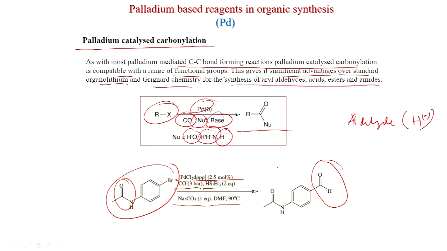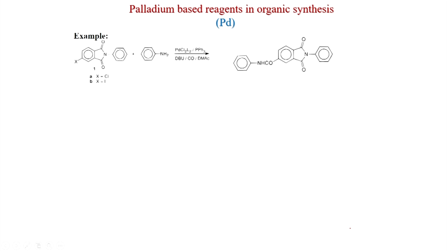So, now this CHO is there. So, the carbonyl is coming from the carbon monoxide, this hydride is coming from HSiEt3. So, this is another example, like here thalidomide with a substituent is there and there the amine is the nucleophile and carbon monoxide of course is present with ligand triphenylphosphine, DBU is the base, then you get the amide. So, this is the amide.